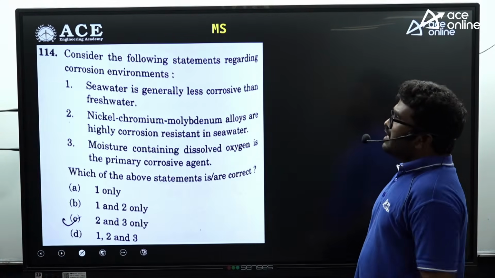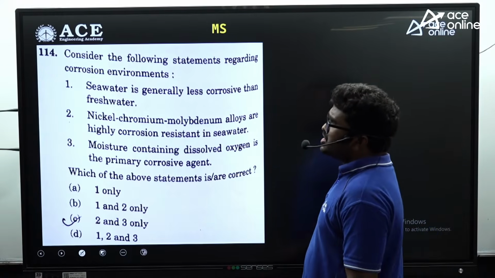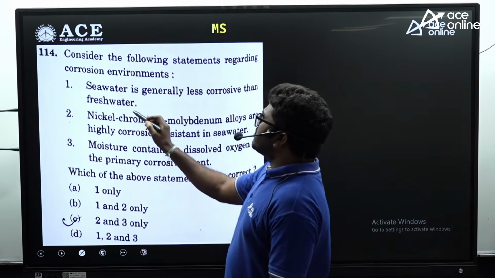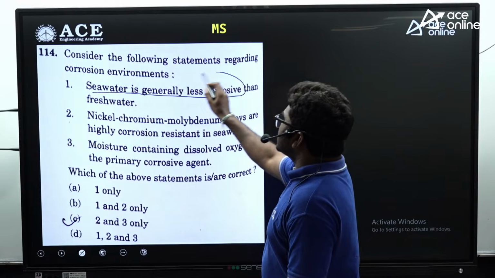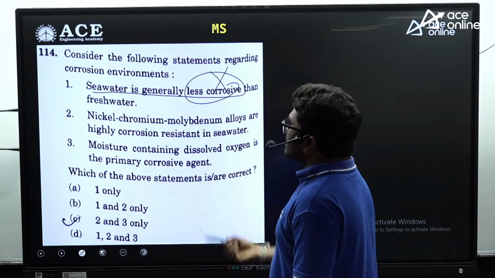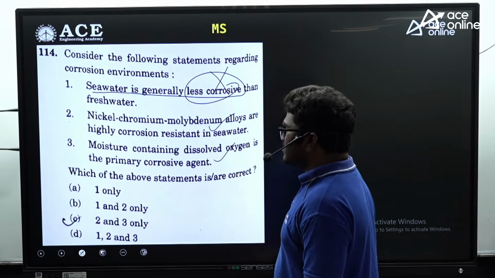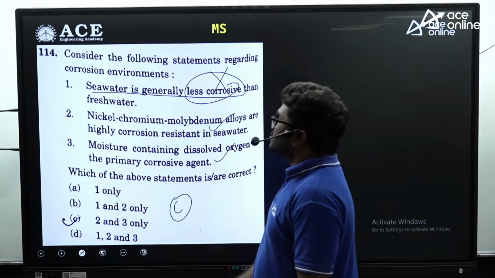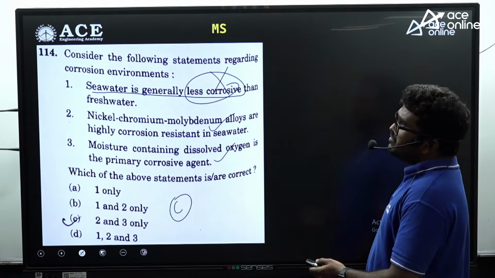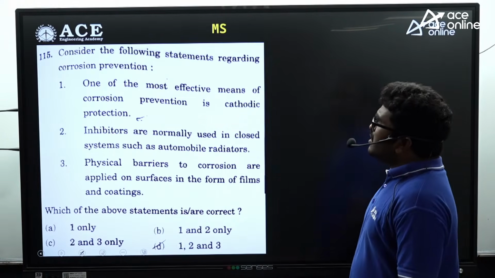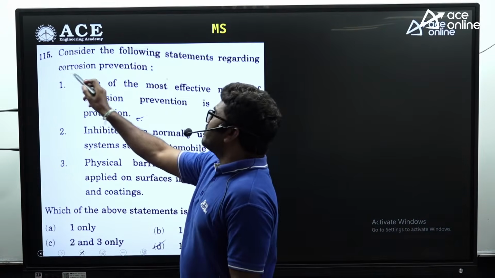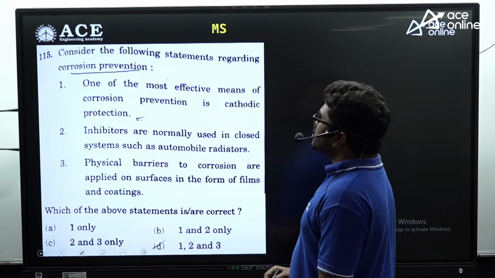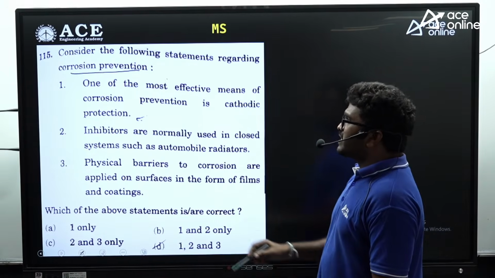Okay. Now this is a very easy question. This is also related to corrosion. Here 3 statements are given. The first statement is absolutely wrong. Seawater is generally less corrosive. It is absolutely wrong. So I can go with 2 and 3. So C is the correct option for this question. Now, another question is related to corrosion prevention methods. See, corrosion prevention: one of the most effective means of corrosion prevention is cathodic protection.